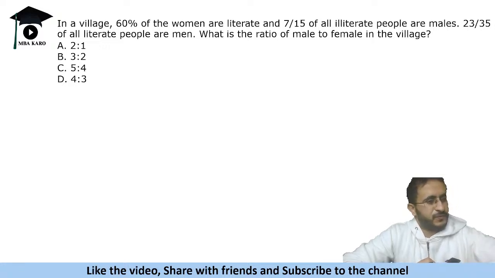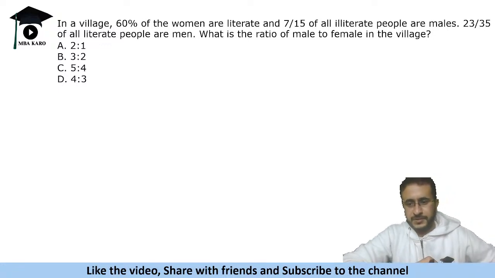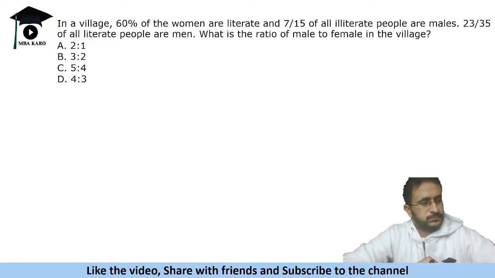Let's solve this first question based on ratios and percentages. You can't say which topic has how much weightage, it keeps varying. SNAP has a very random pattern. But again, arithmetic dominates here.